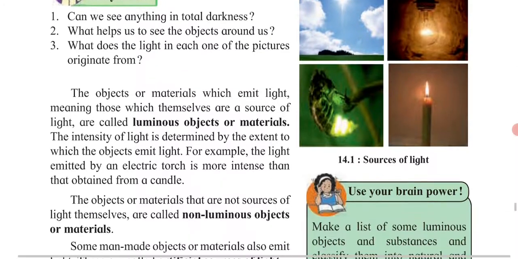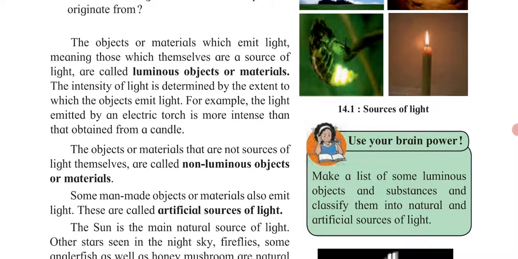The objects and materials which are not the sources of light on themselves are said to be non-luminous objects. Now, non-luminous means what? You can consider the moon. Moon doesn't have its own light, but it is just the reflection of the sun. That's why we can term the moon as a non-luminous object.